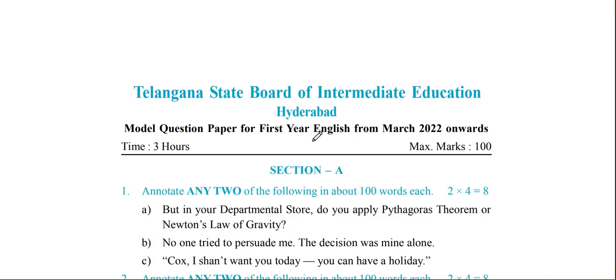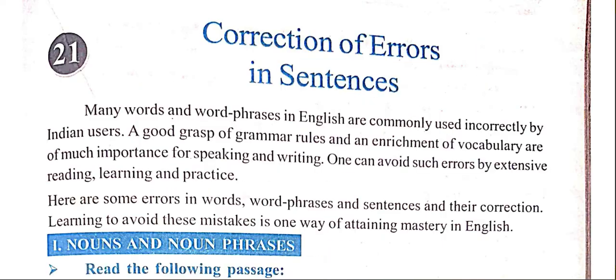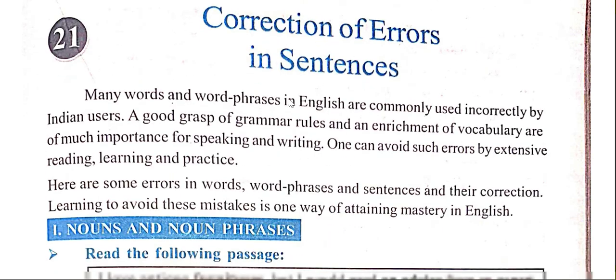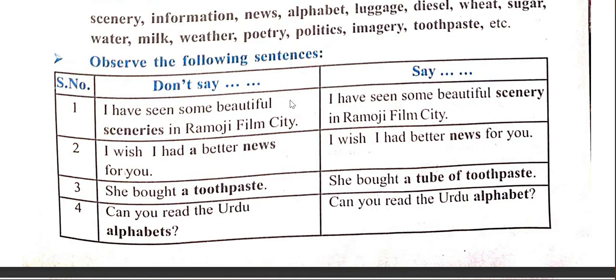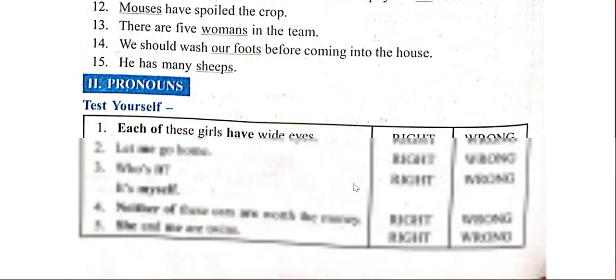This is the model question paper, Telangana State Board of Intermediate Education, Hyderabad. And bit number 14 is all about correction of errors in sentences. If you have not watched the earlier video, you can go right now and start. I would say you must start from the beginning, from part 1, to get the optimum benefit of this video. But if you are a repeat viewer, you must remember that we finished till verb, I think.